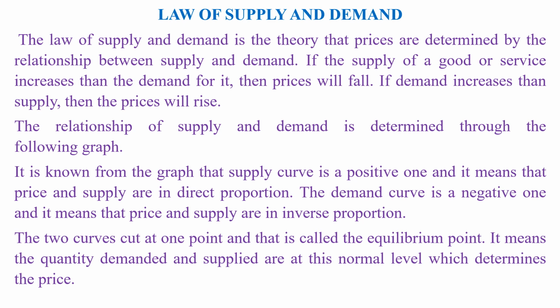It is known from the graph that the supply curve is a positive one, and it means that price and supply are in direct proportion. The demand curve is a negative one, and it means that price and demand are in inverse proportion. The two curves cut at one point, and that is called the equilibrium point. It means the quantity demanded and supplied are at this normal level, which determines the price.